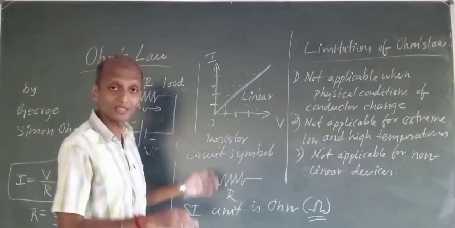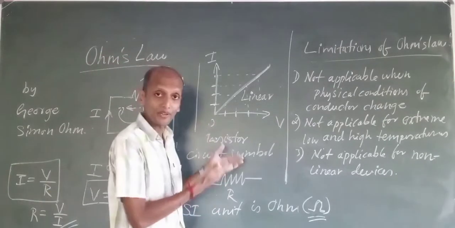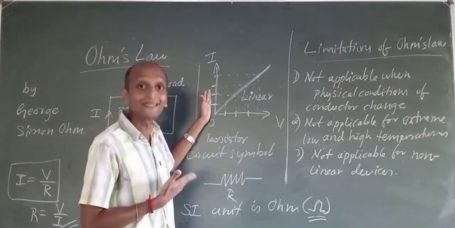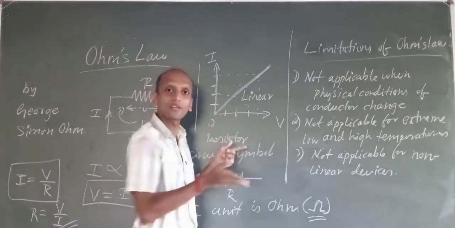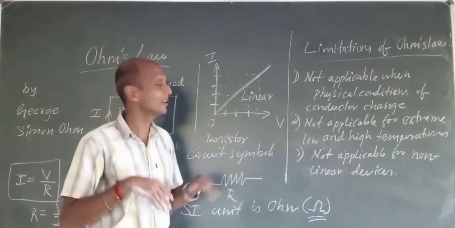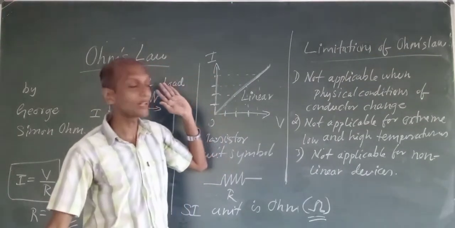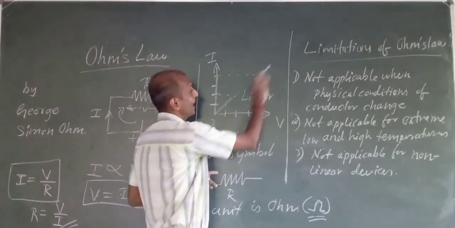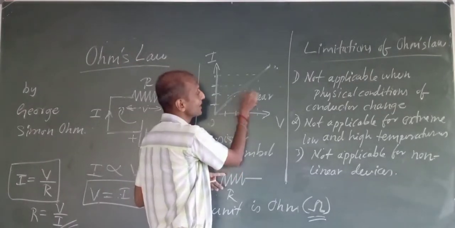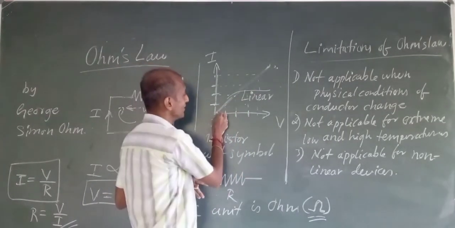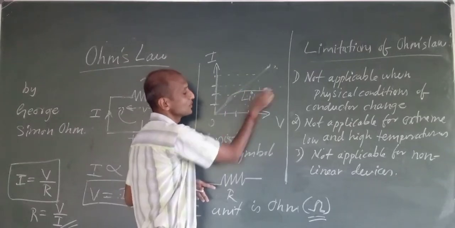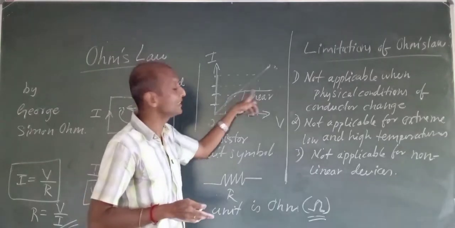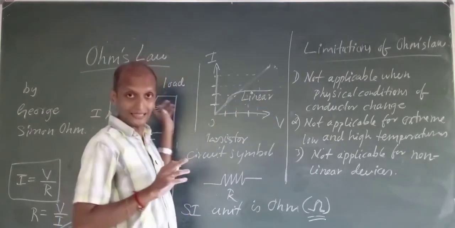If I have a certain component, and if I increase the voltage, and the current is not increasing in the same proportion, that means the graph will not be linear. It will be something different. Sometimes the graph will increase, and till here it is fine. After that, the graph will go something like this. So that means I can say it is a non-linear component, not a resistance.